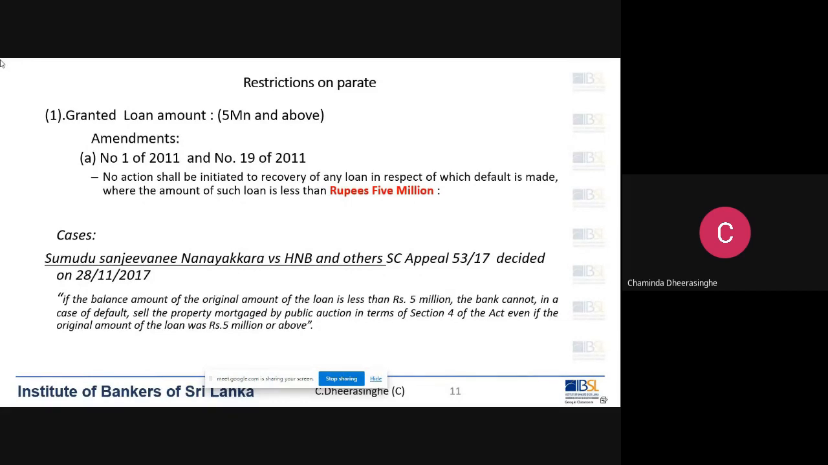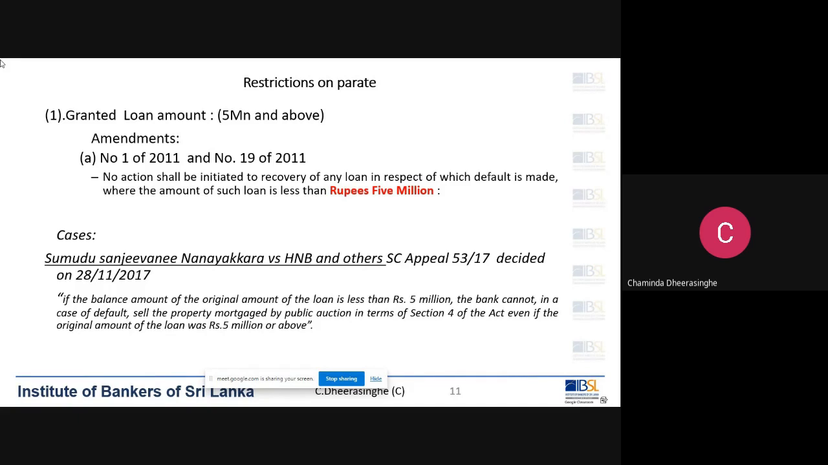So you have to mention both the amendment and also this judgment, Sumudu Sanjeevani Nanayakkara versus HNB. This is an exam question. If you see the 2019 paper, this entire thing is covered. So you have to study.